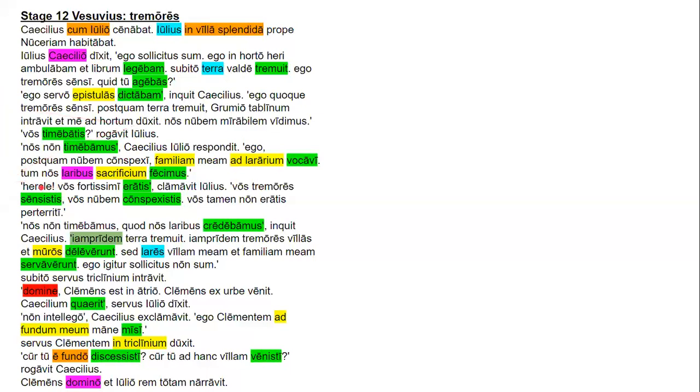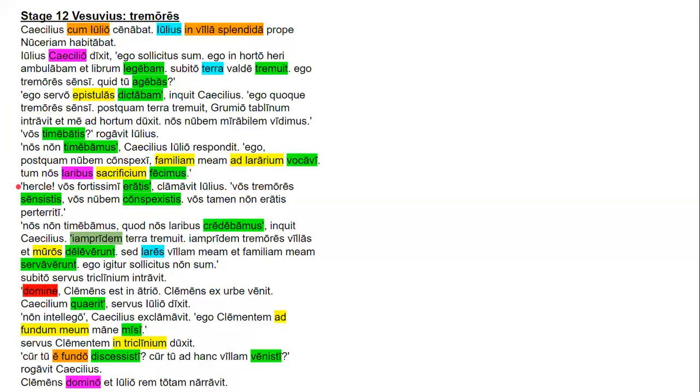Let's see what Julius has to say. "Hercule, vos fortissime arabatis," clamavit Julius. "Vos tremores sensistis, vos nubem conspexistis, vos tamen honeratis perterriti."